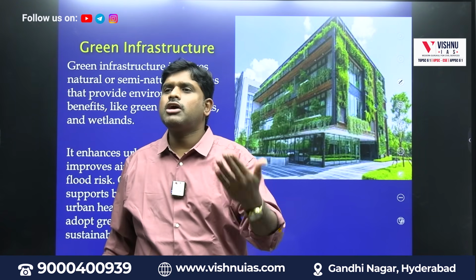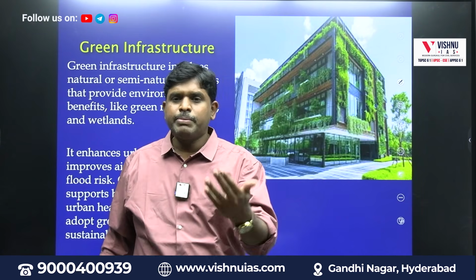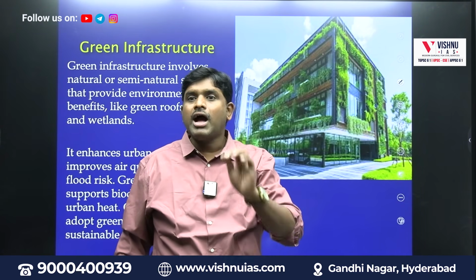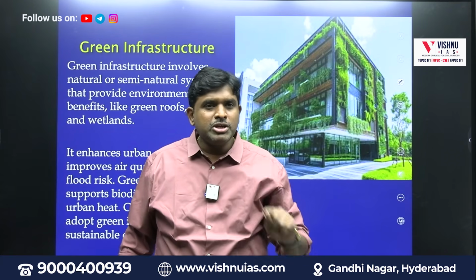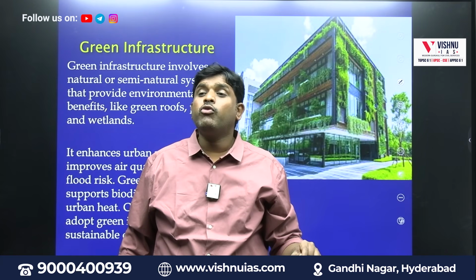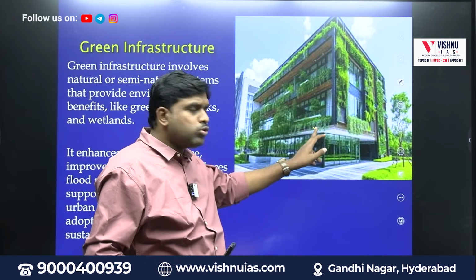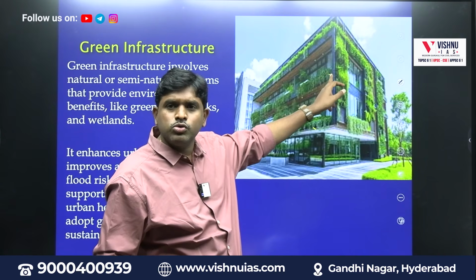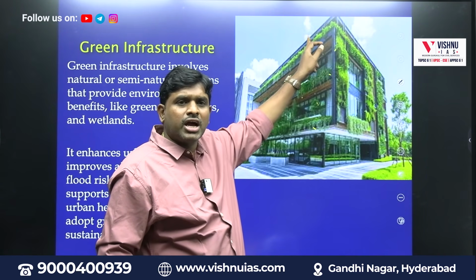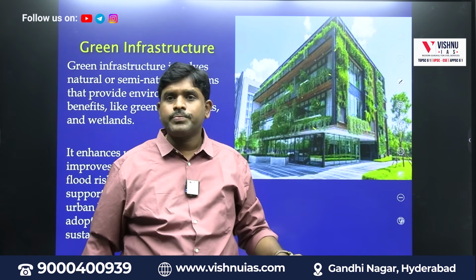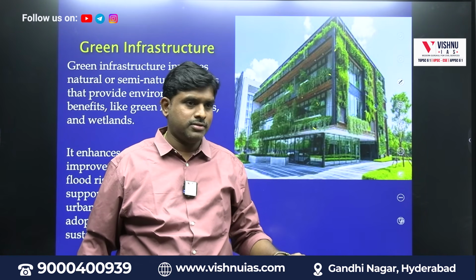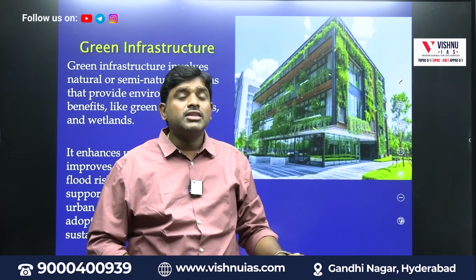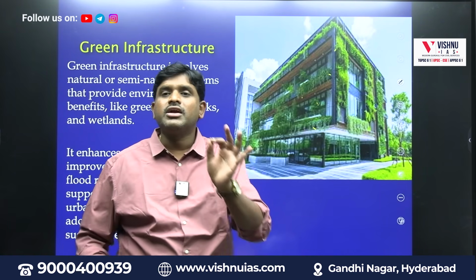If anyone wants to construct a house, if they want permission, they should construct only vertical apartments. And to give permission, they compulsorily should also have vertical plantation. House, agriculture field, next floor, house, agriculture field. Where we have a balcony, they will have an agriculture field, so that they will be doing agriculture and staying together. That particular infrastructure is called what? Green infrastructure.